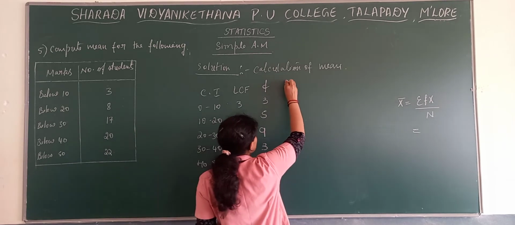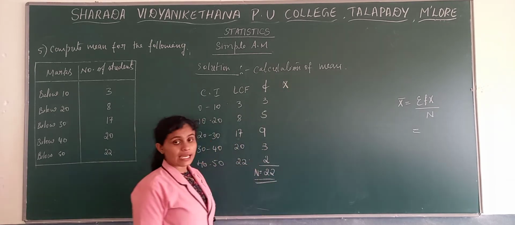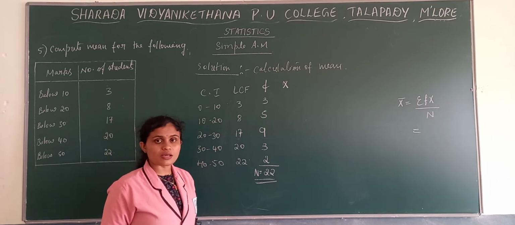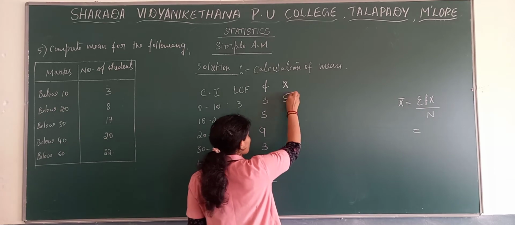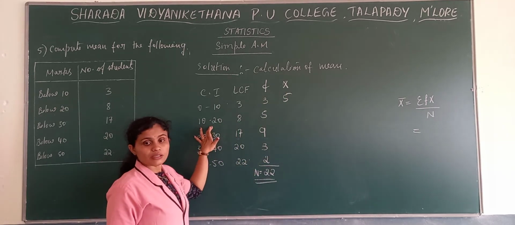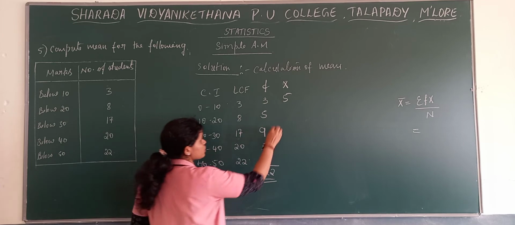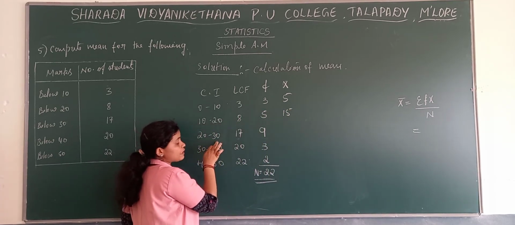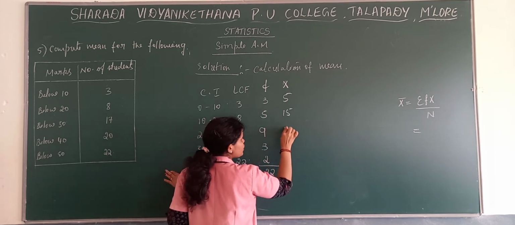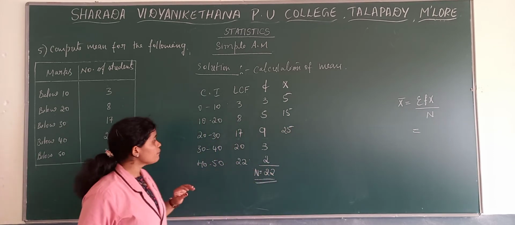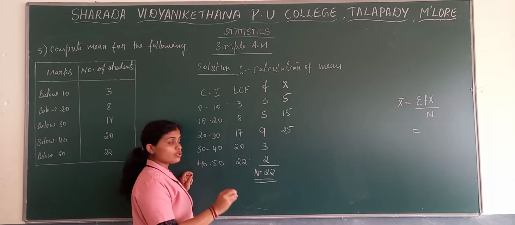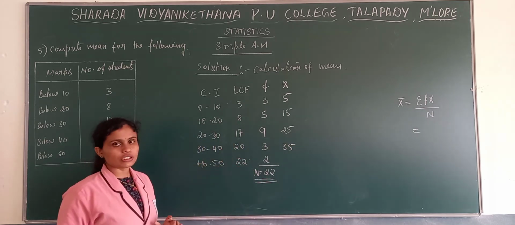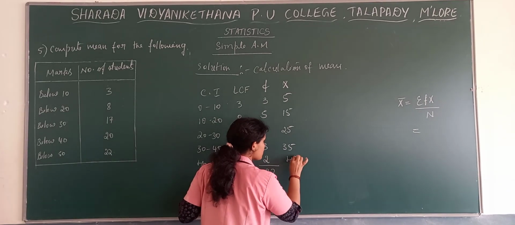Now, as it is, we need to find out X. How to find out X? X is nothing but the mid value. For 0 to 10, what is the mid value? Mid value is 5 here. For 10 to 20, mid value is 15 here. How to calculate? 10 plus 20 divided by 2. 20 plus 30 divided by 2, here the mid value we get is 25. Then 30 plus 40 divided by 2, we know that 35 is the middle value here. Then the last one, 40 to 50, 45 is the middle value.